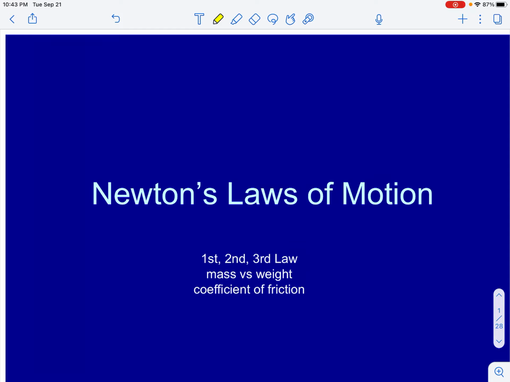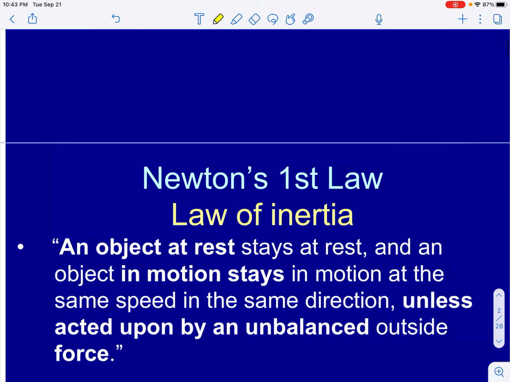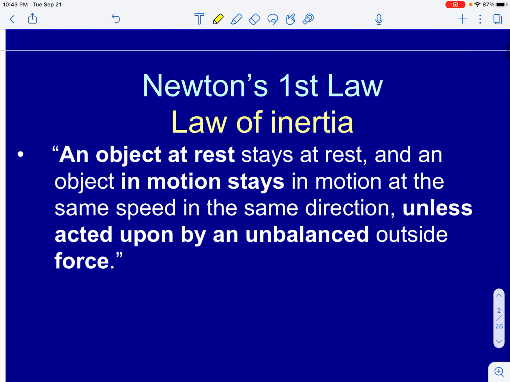All right, today we're going to talk about Newton's laws of motion. There are 3 laws that you will need to know, and I'm asking that you know each of them by both name and number. So the first law is called the law of acceleration.